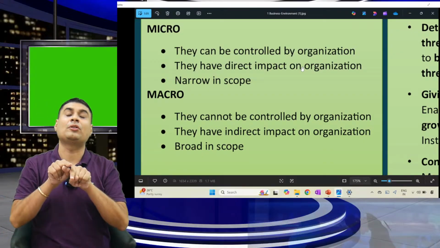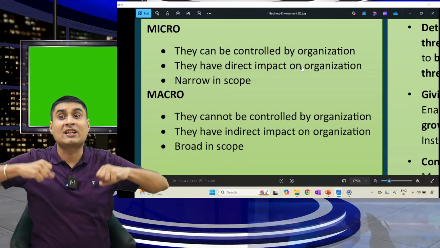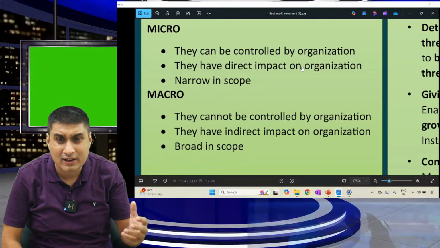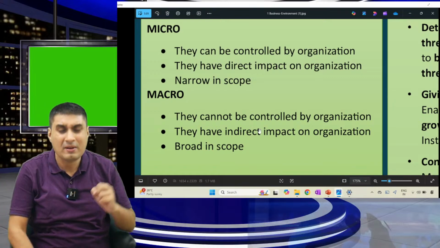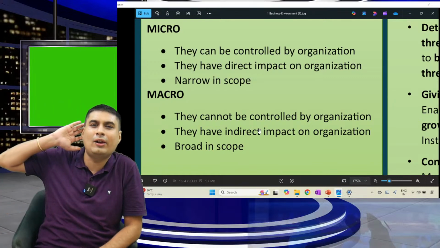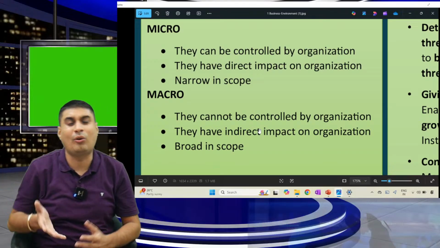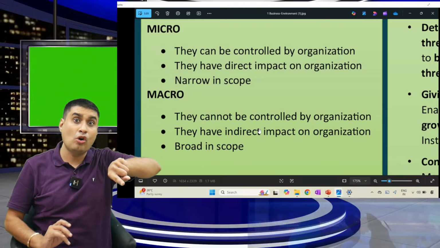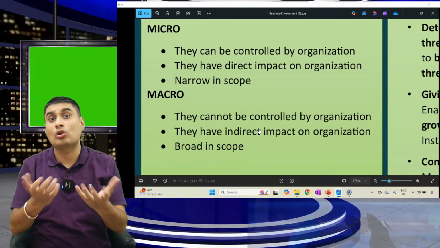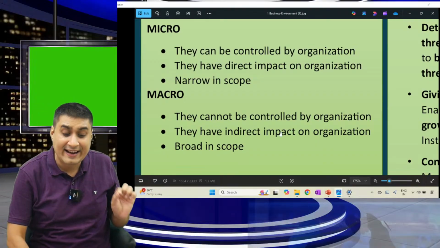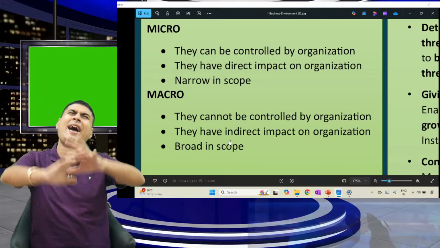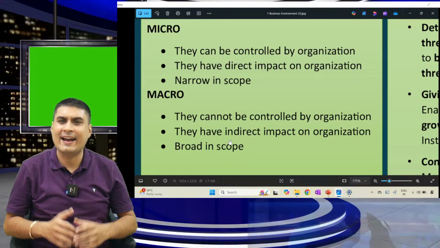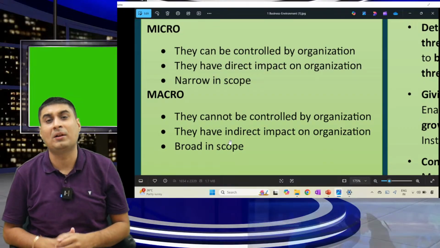But tell me macro: demographics, political situation, economic situation, legal situation. Government situation cannot be controlled. I cannot call Narendra Modi and say, hello, reduce GST on education. Understand, it cannot be controlled. They have indirect impact. But tomorrow, if they reduce GST, more students might come. Maybe indirect impact. And it's very broad in scope, not narrow. So cannot be controlled, indirect impact, very broad.